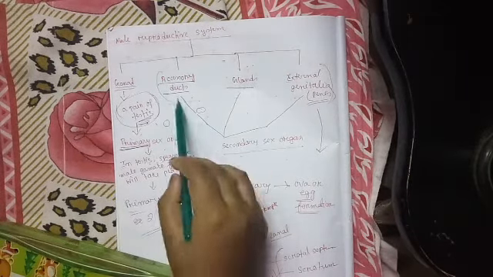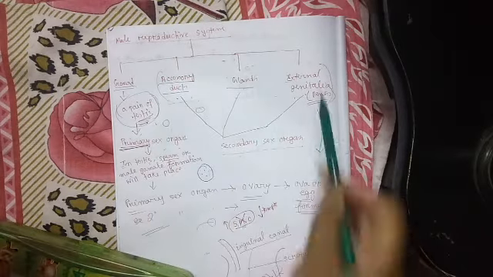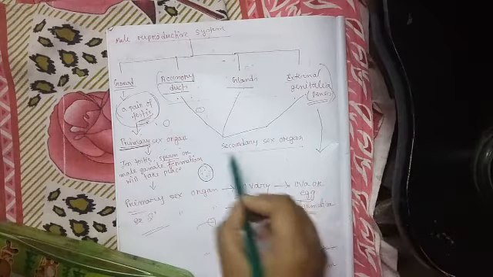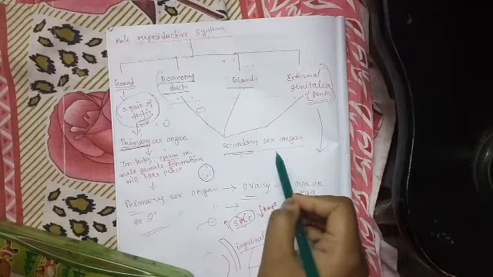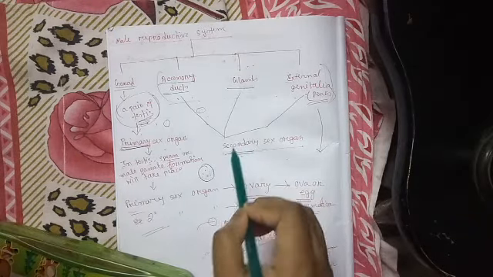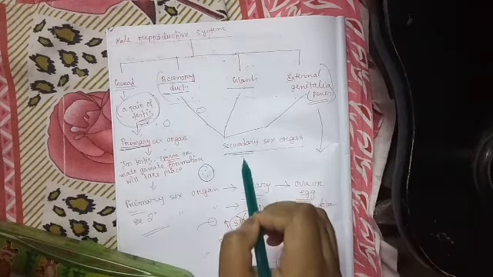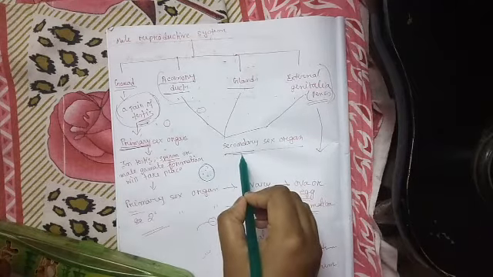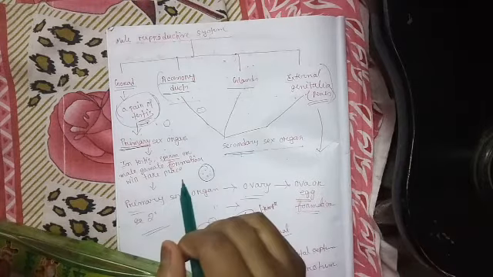Now see, these 3 structures, accessory ducts, glands, external genitalia, are together termed as secondary sex organs. Now, why are they called secondary sex organs? Because they do not directly take part in gamete formation or sperm production. Okay, they will help in the process of reproduction.